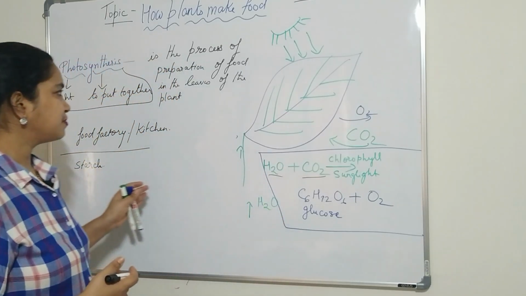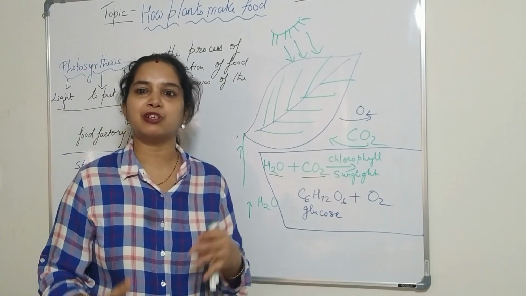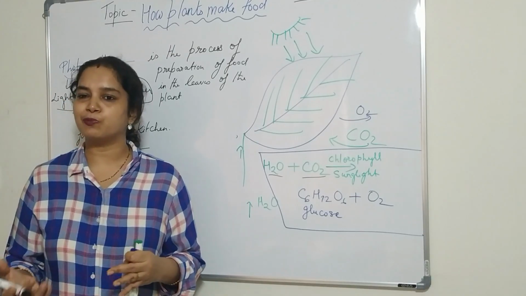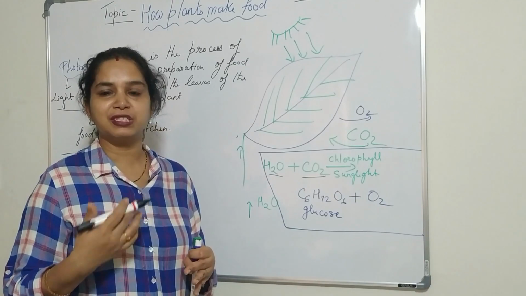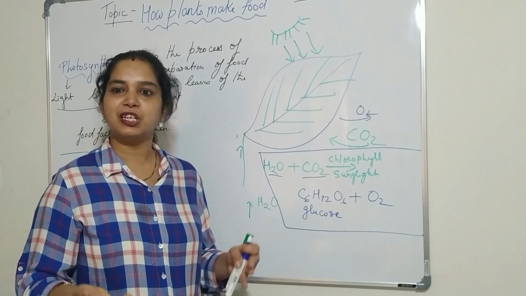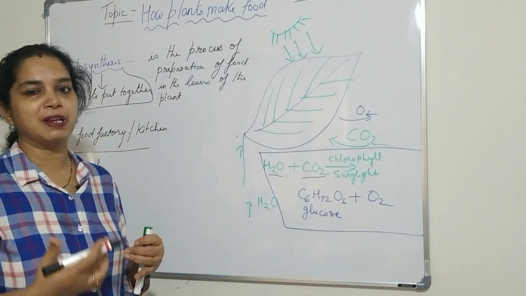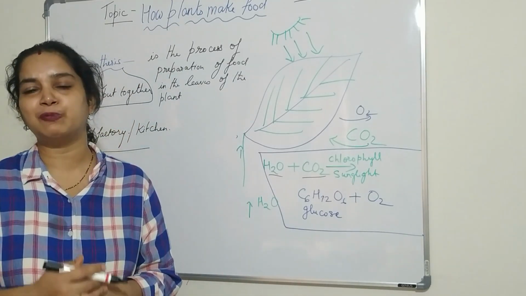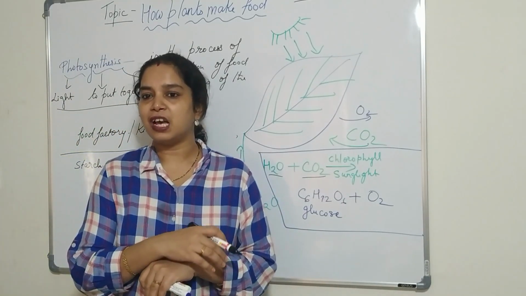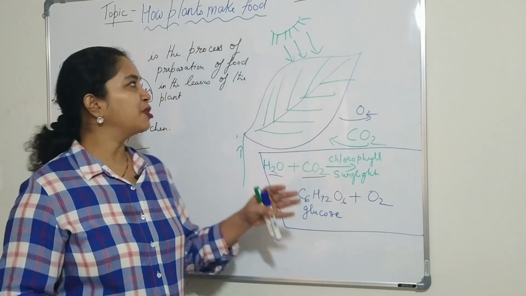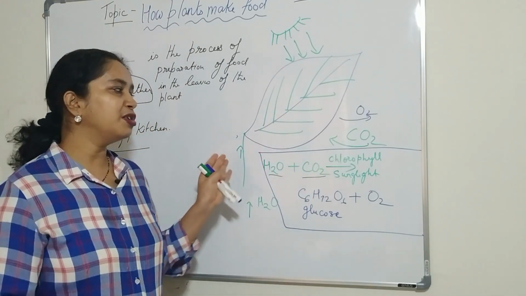So the plants make food for themselves, and they also cook food for us, because they bear flowers and fruit, and they produce grains and vegetables which are used by us. These are nothing but the extra food that is stored by the plant. So the plants are the only producers on the whole earth, and if plants are not there, life on earth will not be possible, because they harness the sun's energy and convert it into chemical energy.